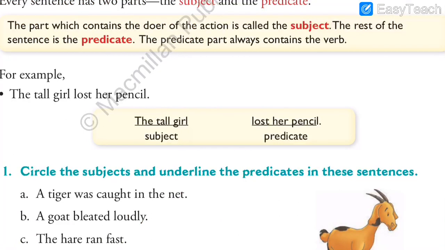So as given in the sentence, the tall girl lost her pencil. So which girl? Who lost the pencil? The girl. And the girl was tall. That is the adjective describing the girl. So this whole part till here, the tall girl, that is our subject, and the rest of the sentence, that is lost her pencil, that is predicate. And we also have a verb in the predicate. Predicate always contains the verb. What is the verb over here? Lost. That is the main verb.